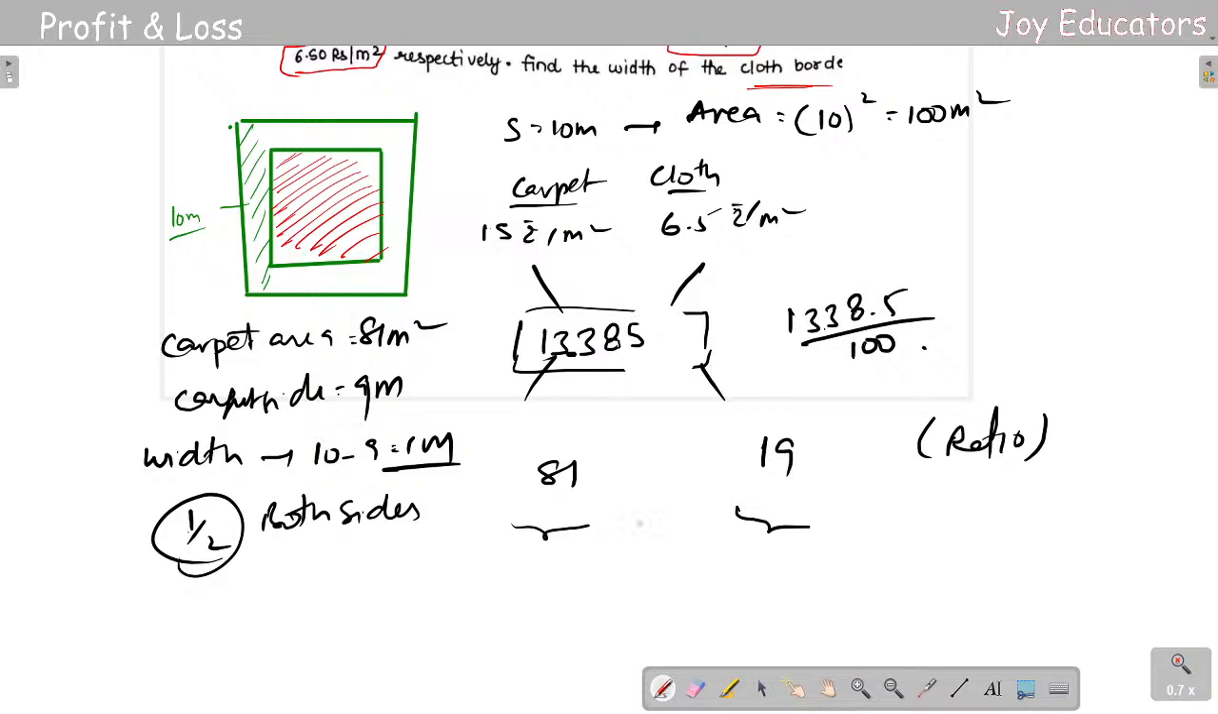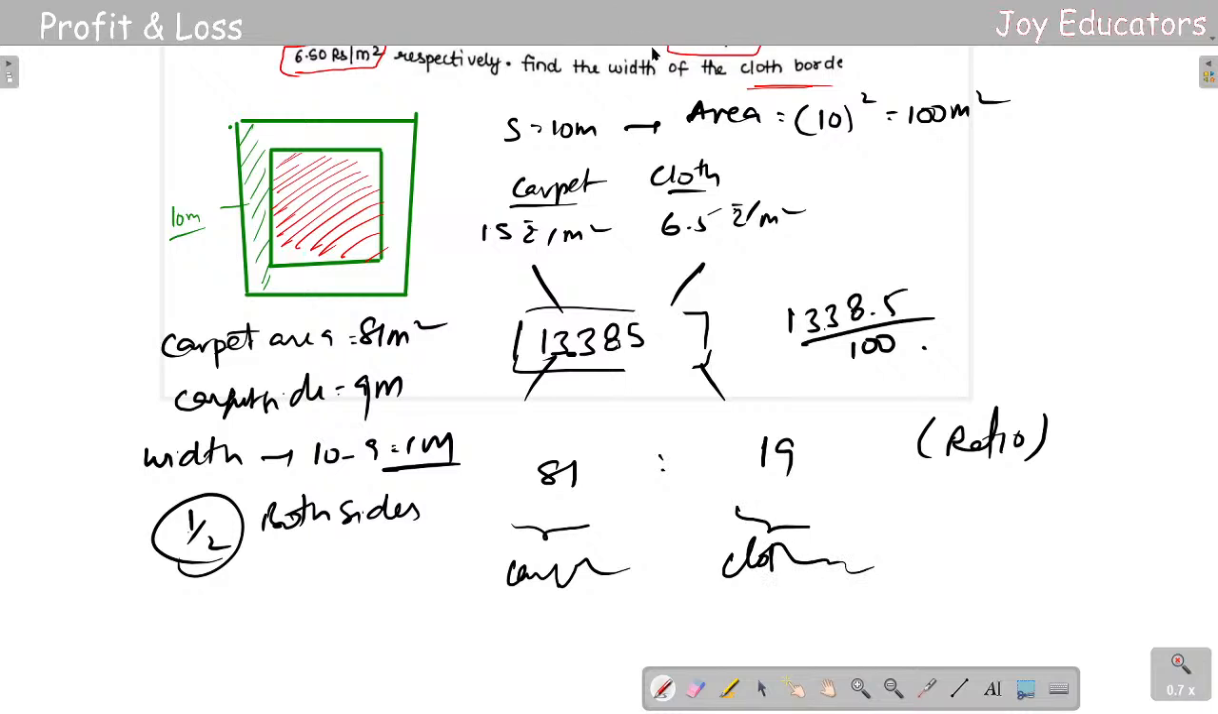After the ratio, the same old story: just multiply, adding these two you get 100. Now you need to do the same thing: 100 parts is 100, 1 part is 1. So the same thing, carpet and cloth. We are done.